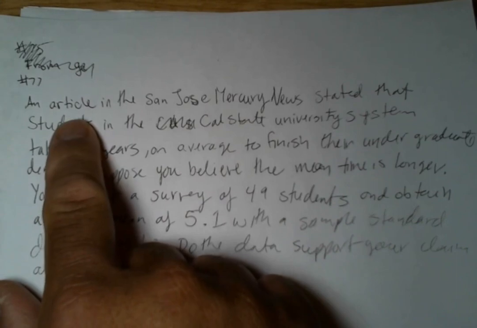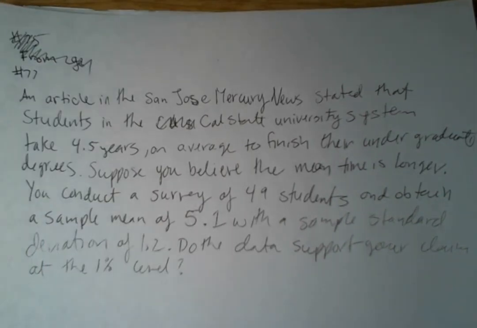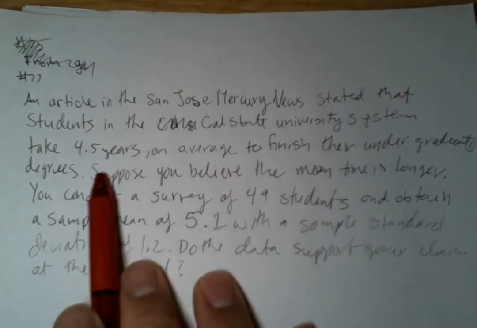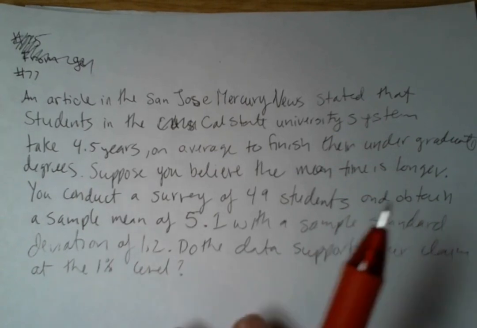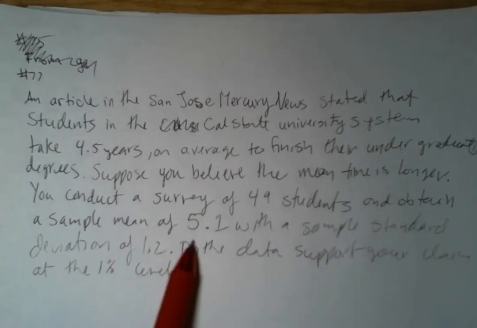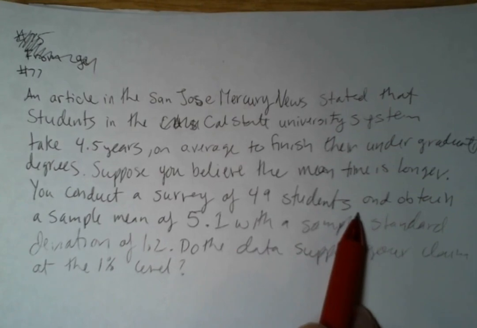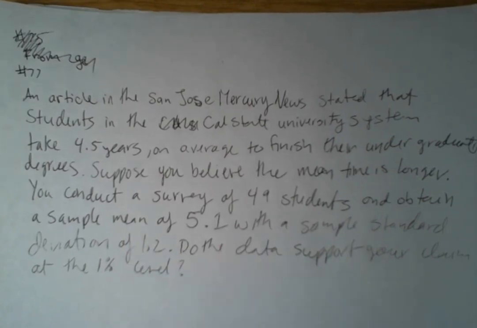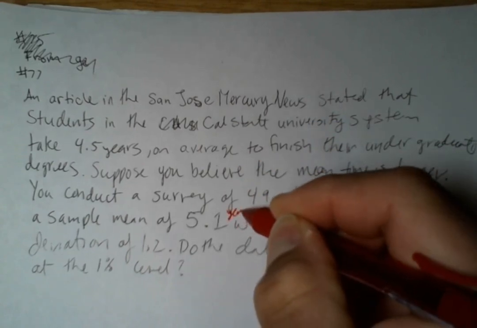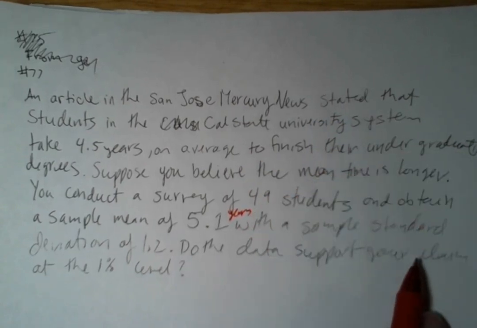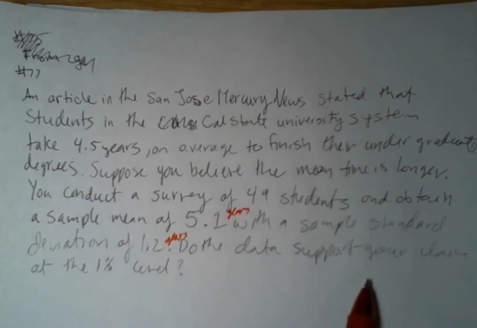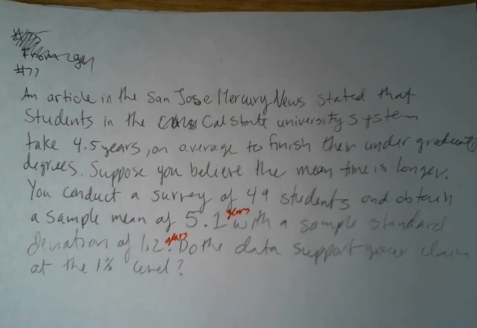So the problem states: an article in the San Jose Mercury News stated that students in the Cal State University system take 4.5 years on average to finish their undergraduate degrees. Suppose that you believe that the mean time is longer. You conduct a survey of 49 students and obtain a sample mean of 5.1 years, with a sample standard deviation of 1.2 years. Do the data support your claim at a 1% level?